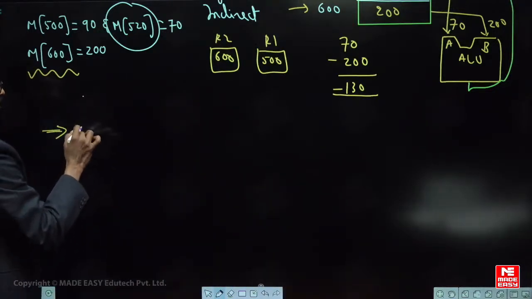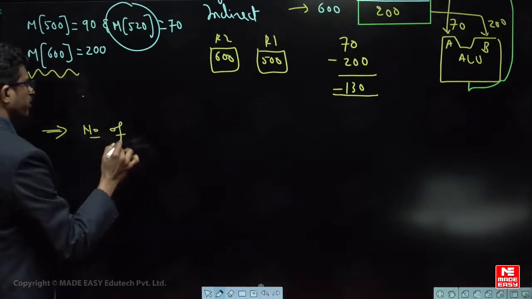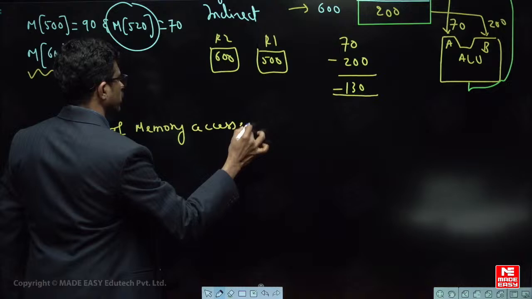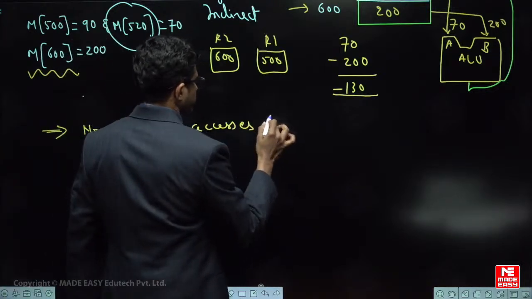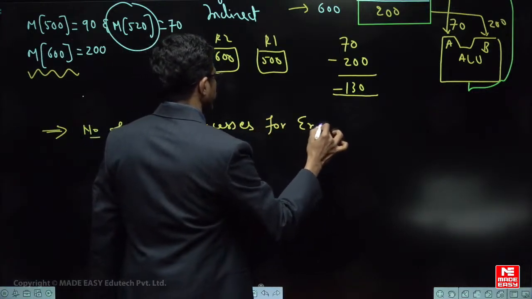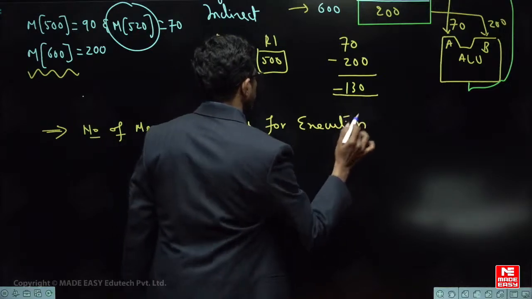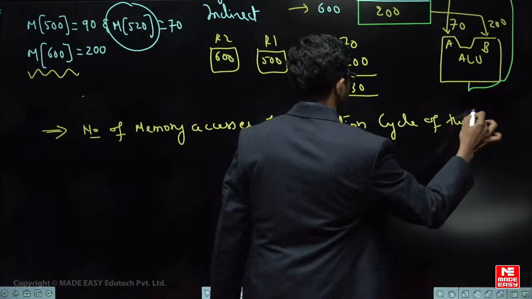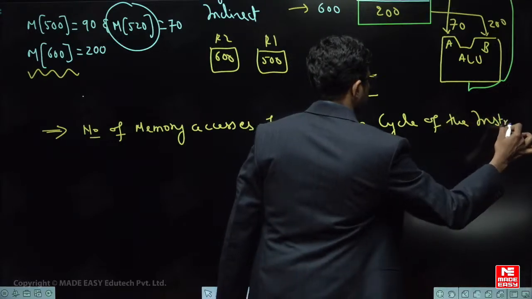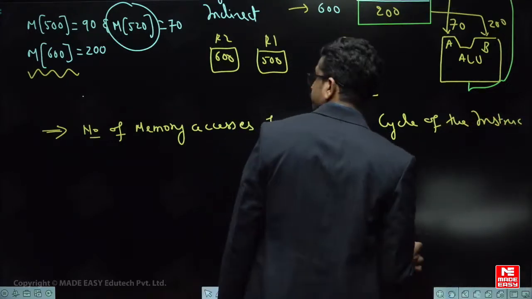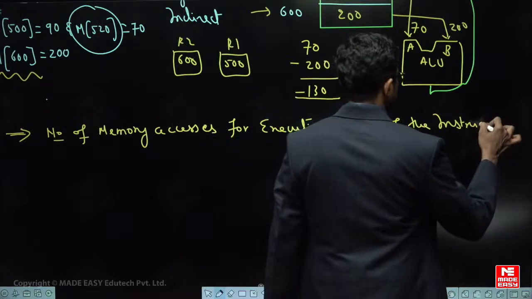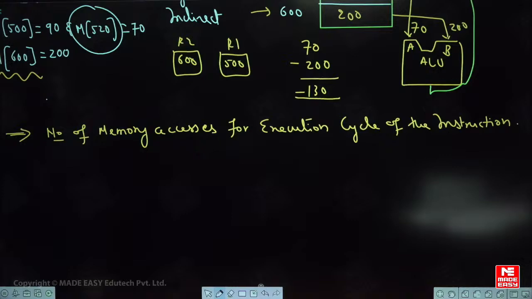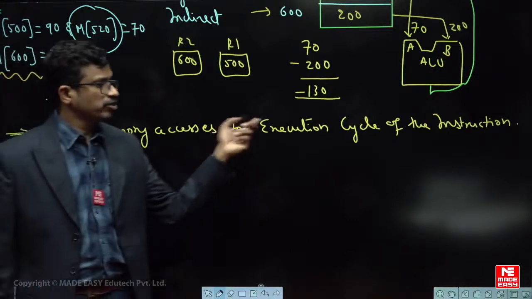So here, the number of memory accesses for the execution cycle of the instruction. Okay, right. So how many memory accesses are required for the execution cycle of the instruction?